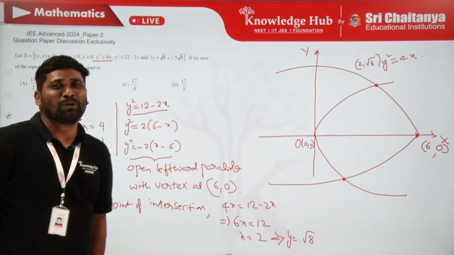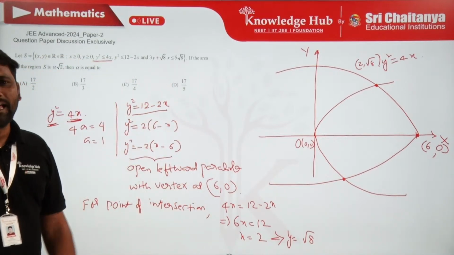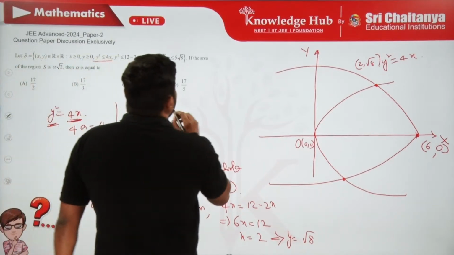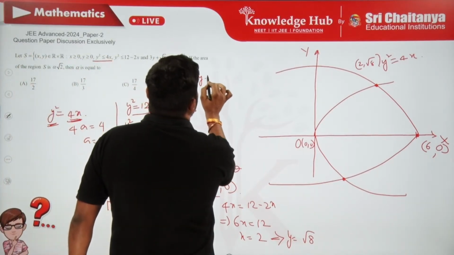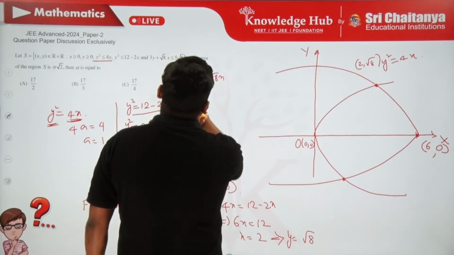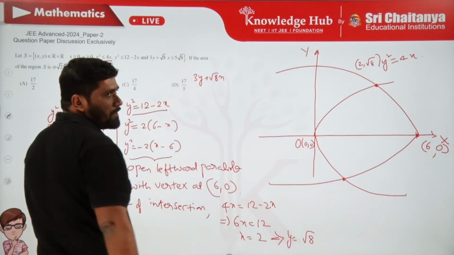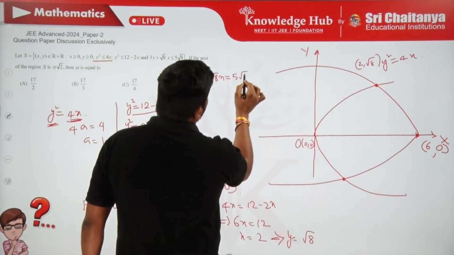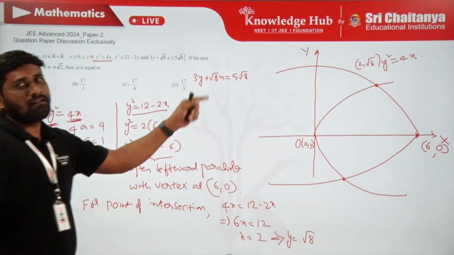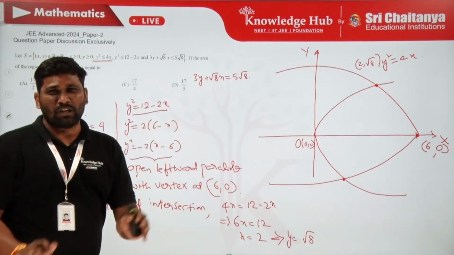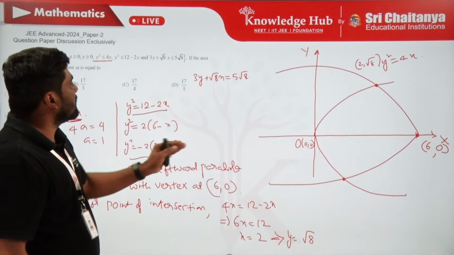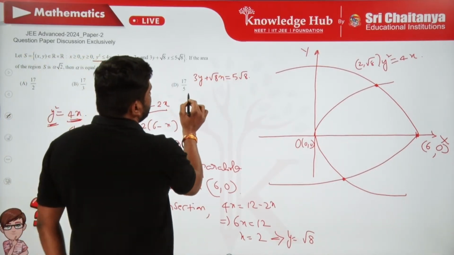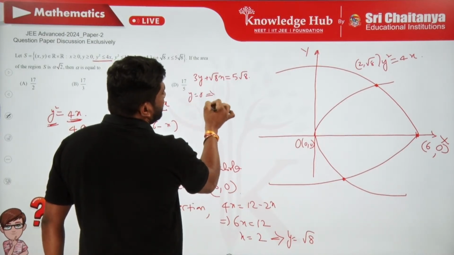And there is one more thing which I have to draw, which is a straight line. What is that? It is 3y plus root 8x is equal to 5 root 8, by not considering the inequation here, by just considering the equation. Let me find the intercepts of this line, because I want to draw a graph of this straight line. If I put y is equal to 0, I get its x-intercept.